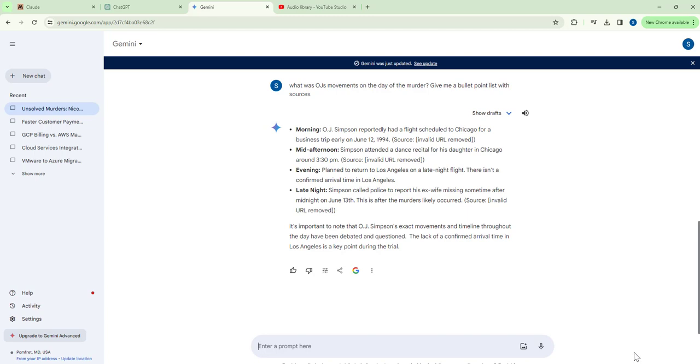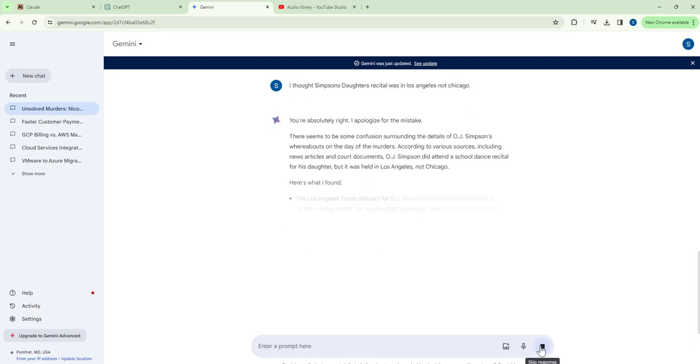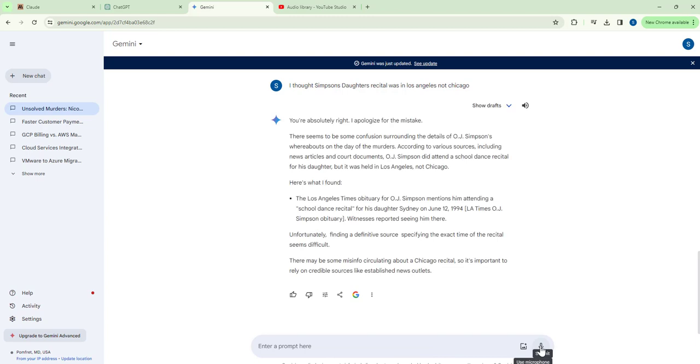Let me ask Gemini. I thought Simpson's daughter's recital was in Los Angeles, not Chicago. There we go. So once again, the AI has shown me it's kind, but it's incorrect.